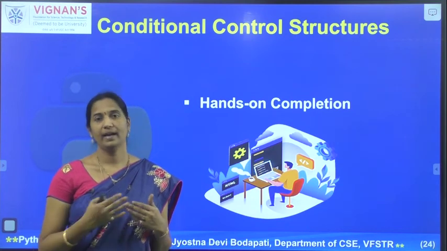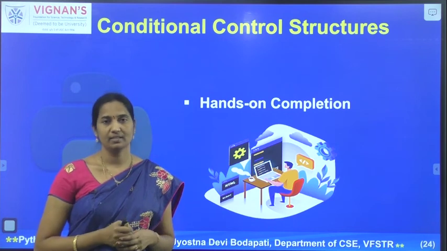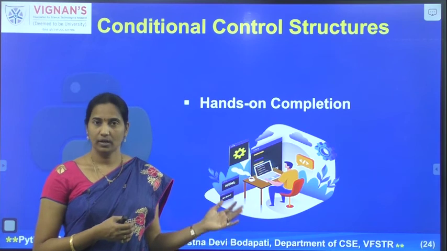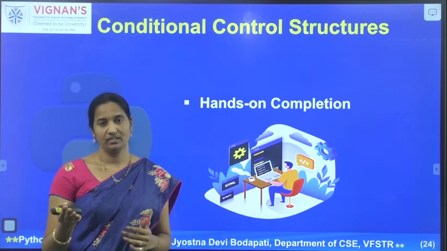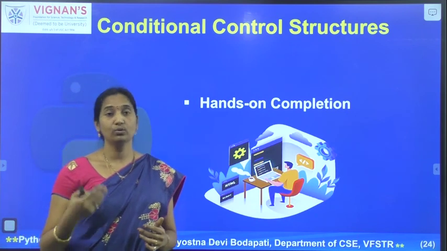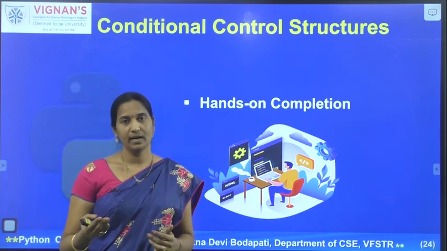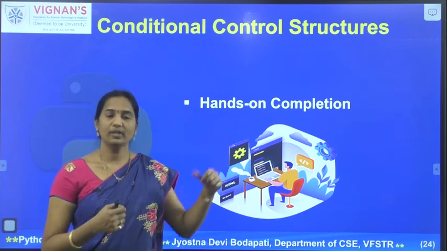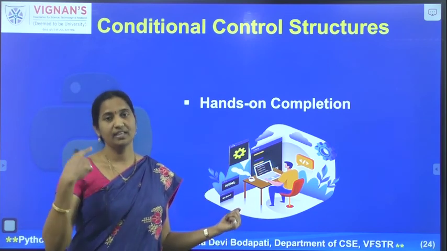Say for example, I have 60 students in my class. Then how do I repeat the same set of statements or the same process for every student? I want to know, given the marks of all the 60 students, how would I know whether each student is a pass or fail? Then I need to repeat the same set of statements for each student.